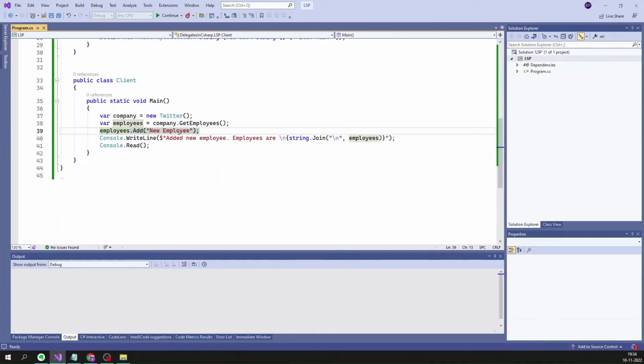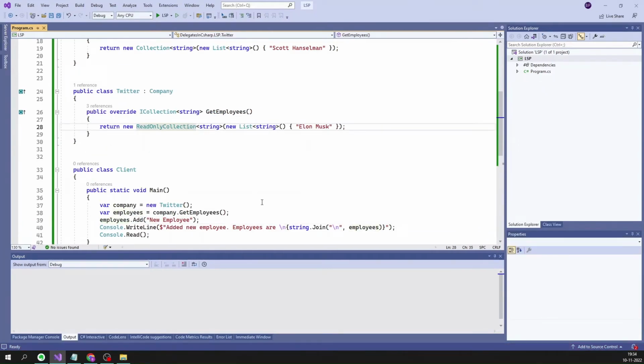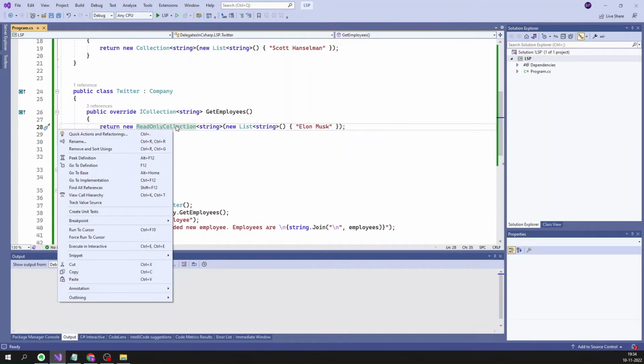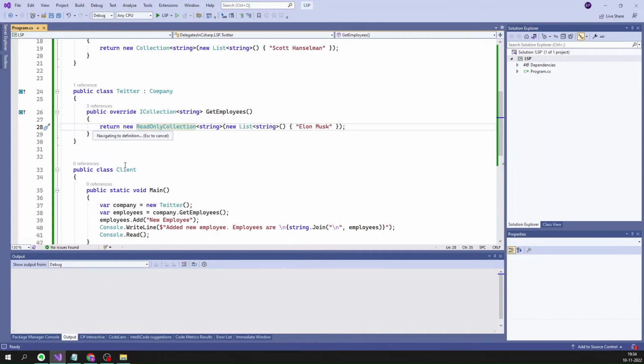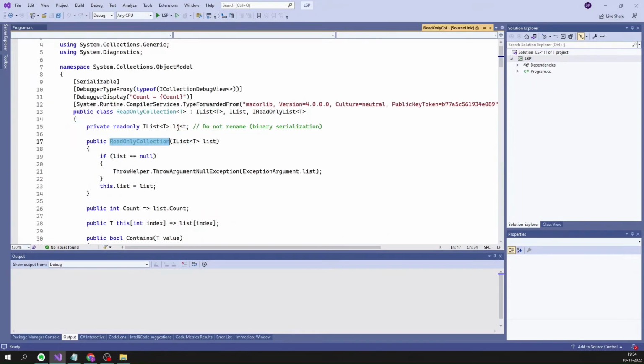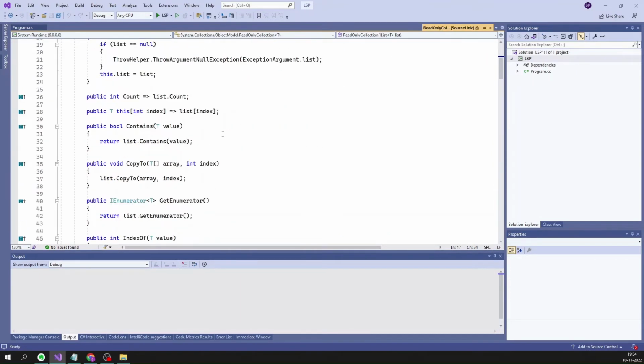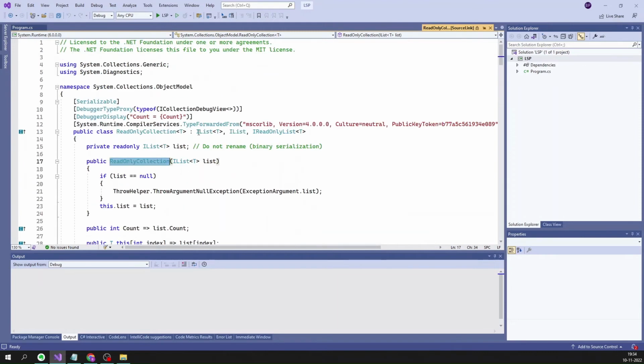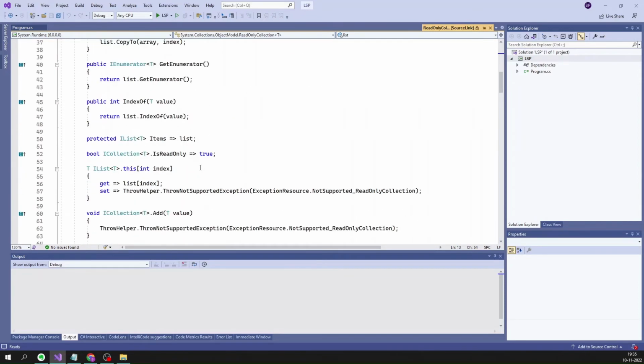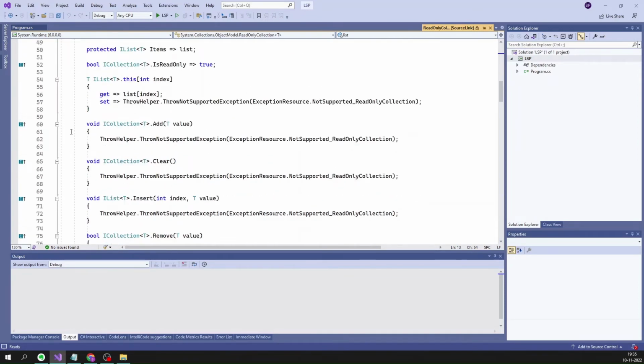Why is this? This is because the ReadOnlyCollection, if you right-click and go to the source, you can see that the ReadOnlyCollection inherits from IList of T and IList, but if you go and see the Add and Clear methods, a NotSupportedException is being thrown.